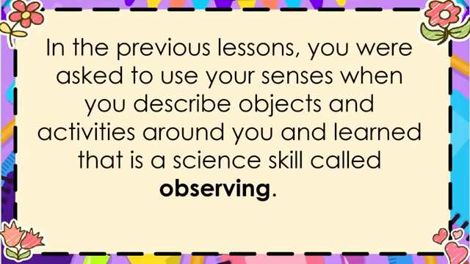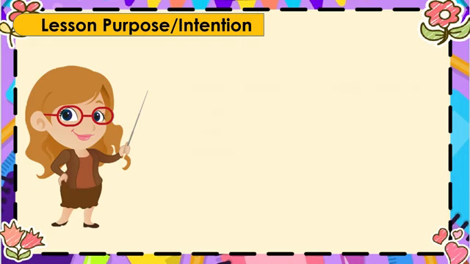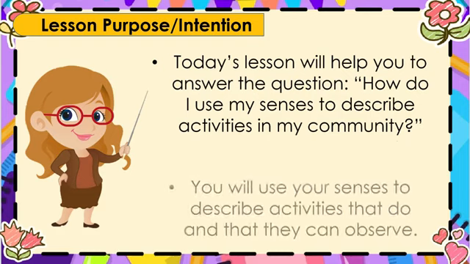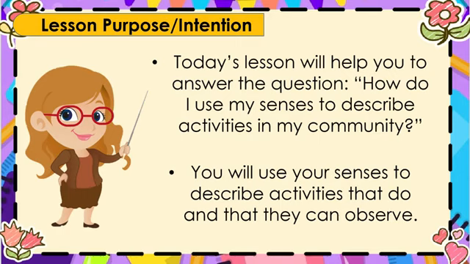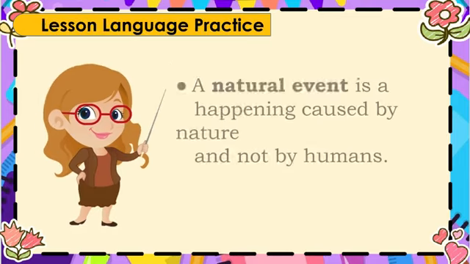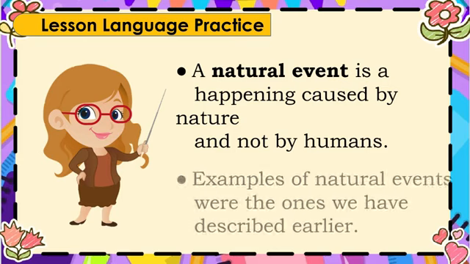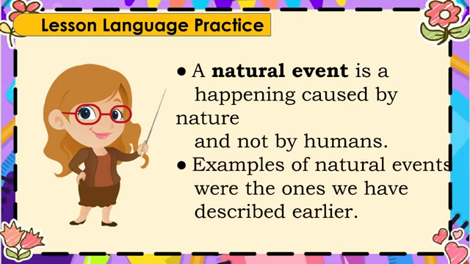In the previous lessons, you were asked to use your senses when you describe objects and activities around you, and learned that this is a science skill called observing. Today's lesson will help you to answer the question, how do I use my senses to describe activities in my community? A natural event is a happening caused by nature and not by humans. Examples of natural events were the ones we have described earlier.